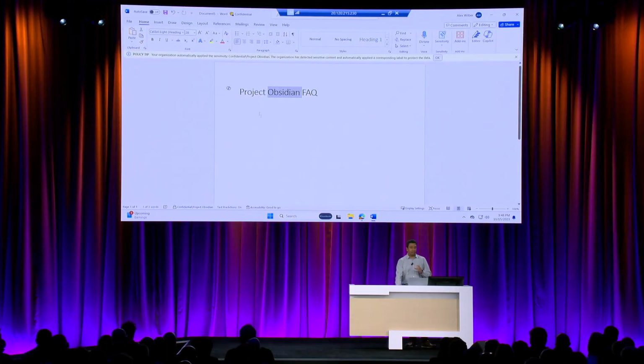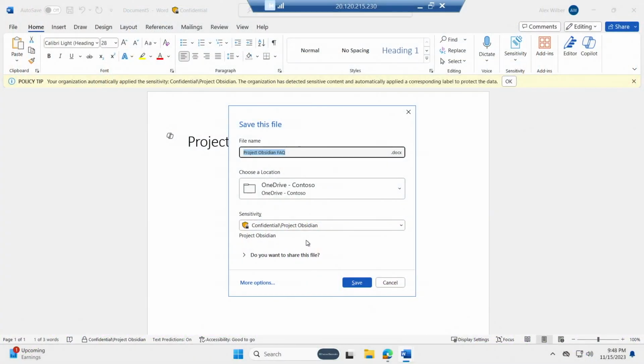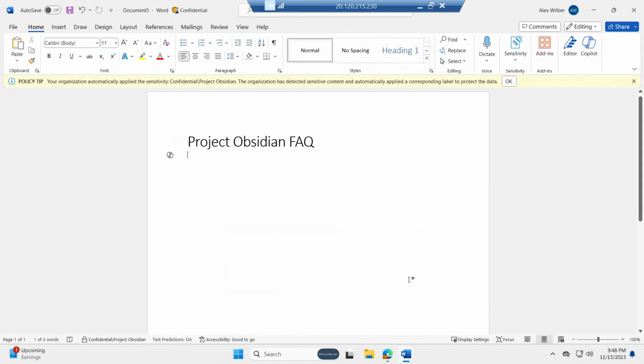All right, so as Copilot is going to do its work, it is going to see the output of Copilot and find sensitive data in there. In this case, I'm looking for the word Obsidian anywhere. And remember I had that auto-labeling rule set up? That kicked in and automatically applied the right label to the document. And this is important.